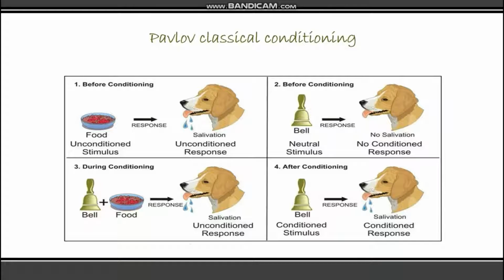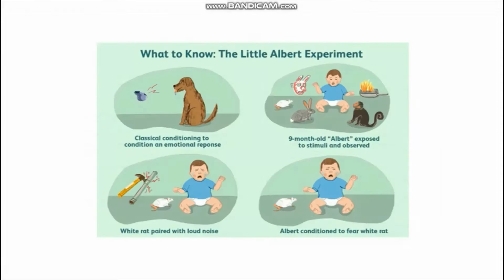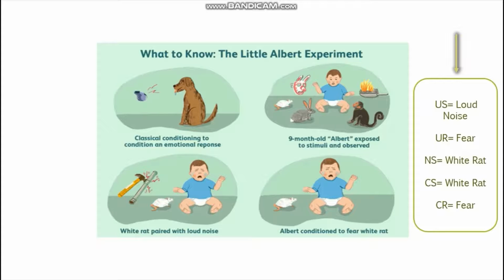Watson followed Pavlov's idea and did an experiment with 11-month-old little Albert, which is very unethical. Albert feared loud noises, but not the white rat. Watson started to present the white rat, a neutral stimulus, just before an unconditioned stimulus, loud noises, and he noticed that Albert started fearing rats. Now the neutral stimulus became a conditioned stimulus, which produced a conditioned response.